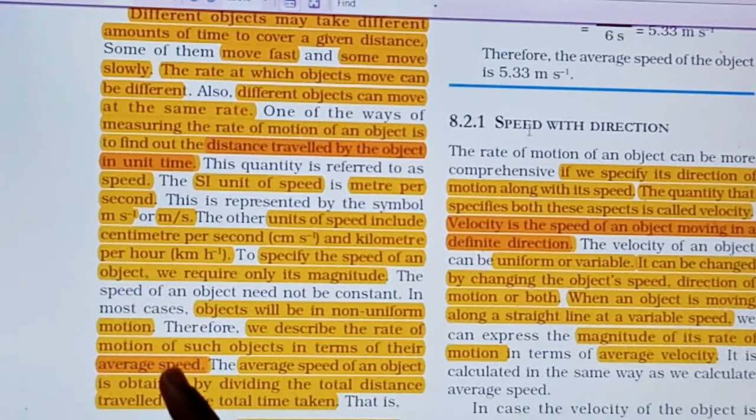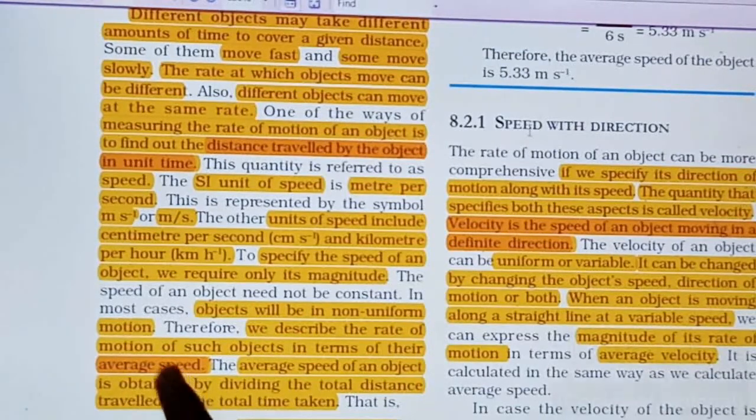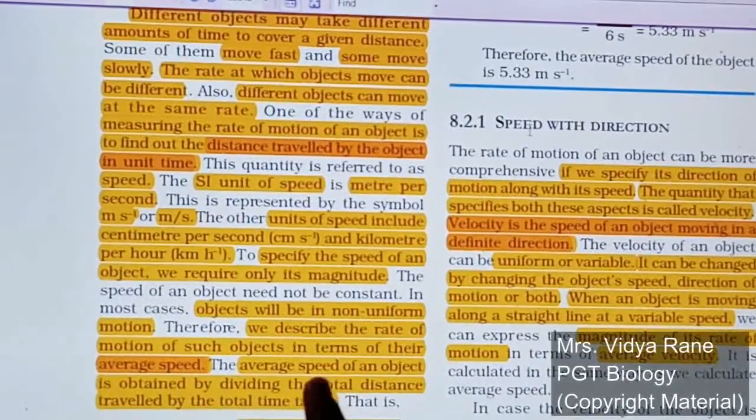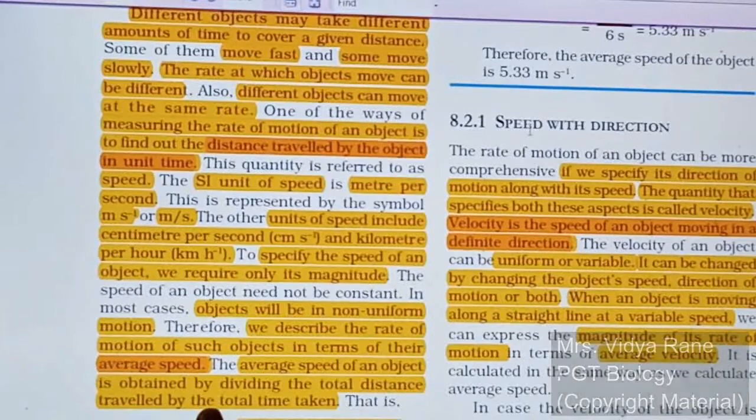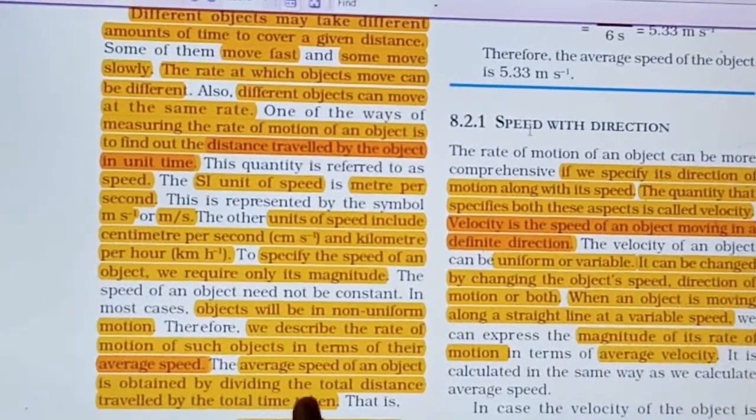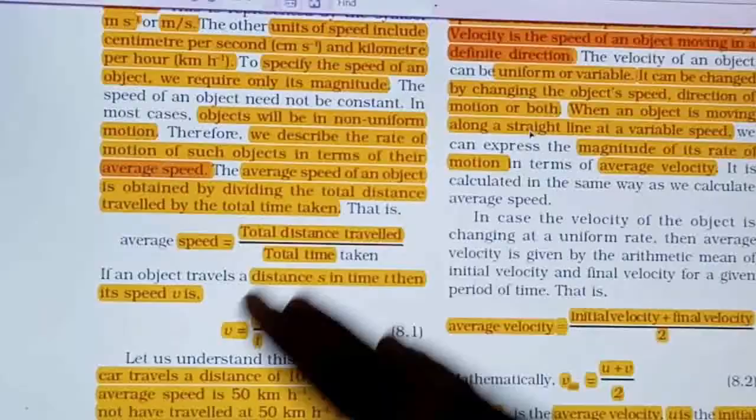So average speed is nothing but we have to take the average speed of all time intervals, right? So wherever the speed is more, that will be also considered, and wherever very less speed is there, that will also be considered. So for that, the average speed of an object is obtained by dividing the total distance travelled by an object by the total time taken. So this is the formula we can see.